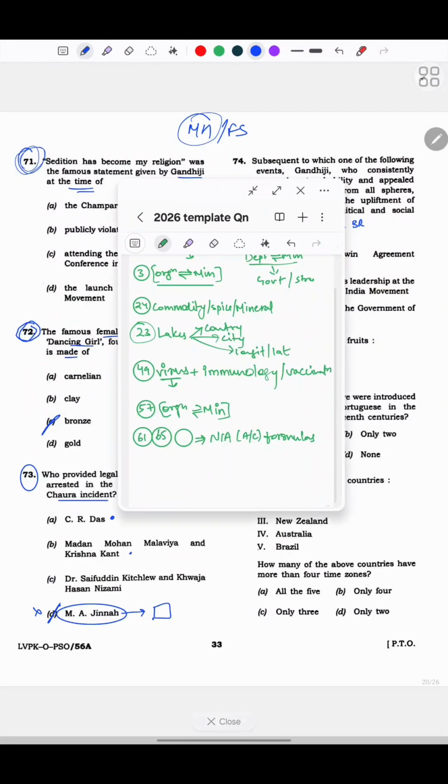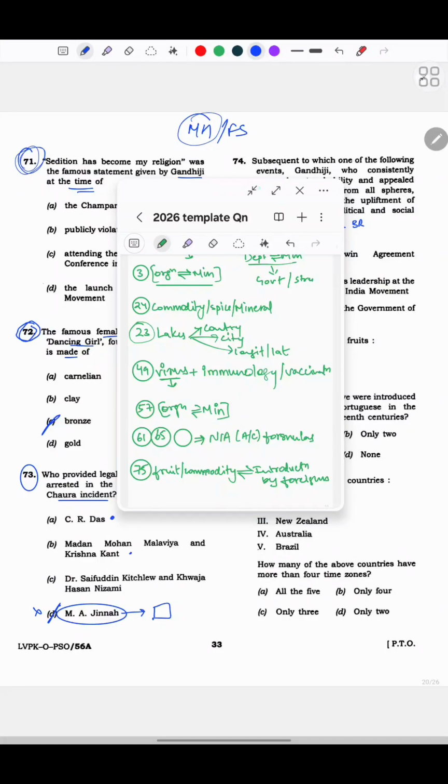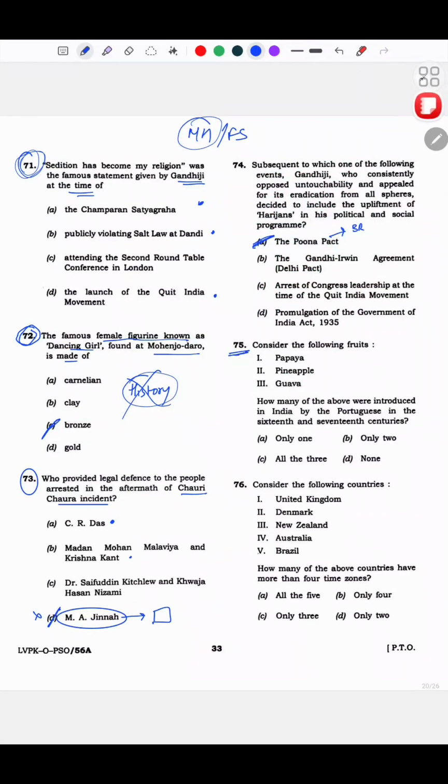This is 75. Fruit or commodity, and then who introduced this. I think this was repeated last year also. I don't know how, but I knew in the exam that all of these three are correct, and I put this. If you ask me now, I don't know where and how I read it, but I was sure all three are correct, and I marked that.